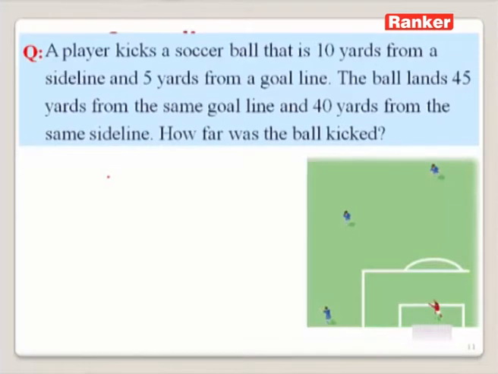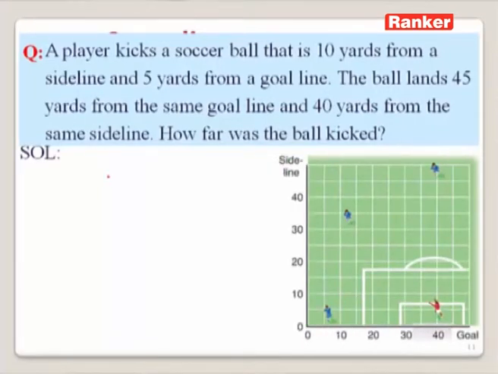A player kicks a soccer ball that is 10 yards from a sideline and 5 yards from a goal line. The ball lands 45 yards from the same goal line and 40 yards from the same sideline. How far was the ball kicked? We need to know the distance covered by the ball from its initial position to its final position.